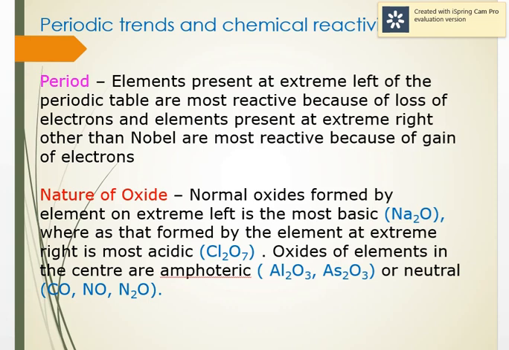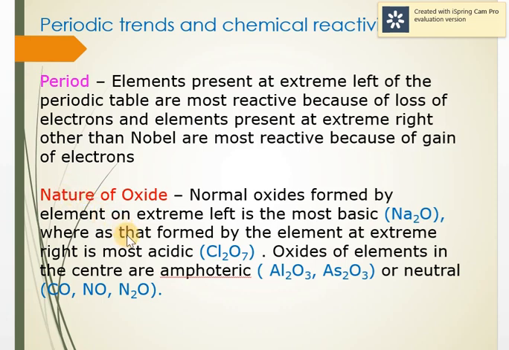Next is the reactivity. Elements that are present on the extreme left, that is group 1, or the extreme right, that is group 17, are highly reactive. Group 1 is a highly reactive metal and group 17 are highly reactive non-metals. Why? Because to complete the octet, group 1 readily wants to lose 1 electron while group 17 readily wants to gain 1 electron. So they are most reactive.